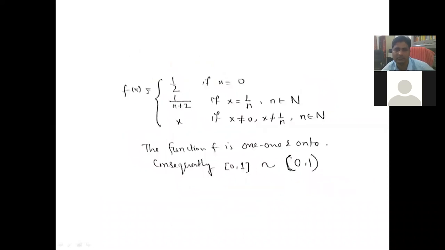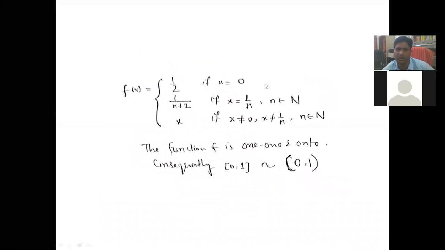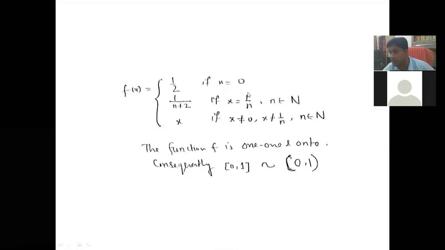You see f(x) equal to 1/2 when x equal to 0, f(x) equal to 1/(n+2) if x equal to 1/n, that is standard fractions where n belongs to N, and if x is not of the 1/n type, means other fractions, in that case f(x) equal to x, means identity map. So thus the function f is 1-1 and onto. Consequently, this closed interval is equivalent to this open interval. Therefore these two sets are equivalent.